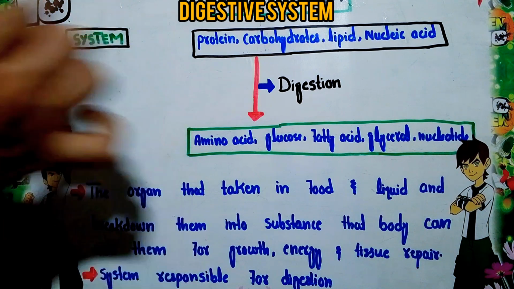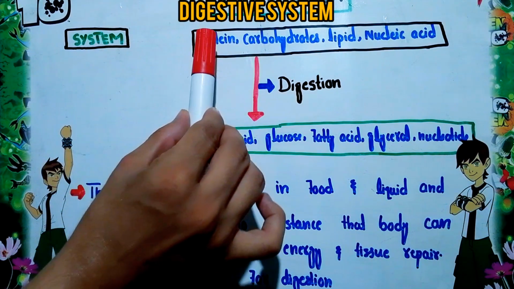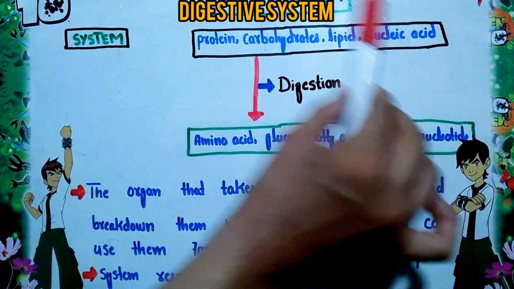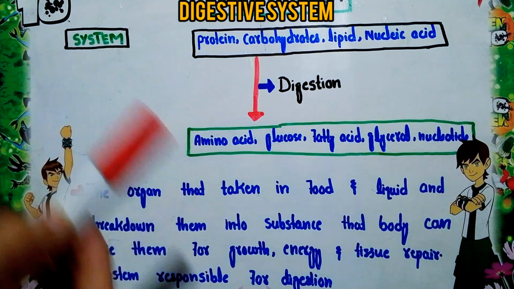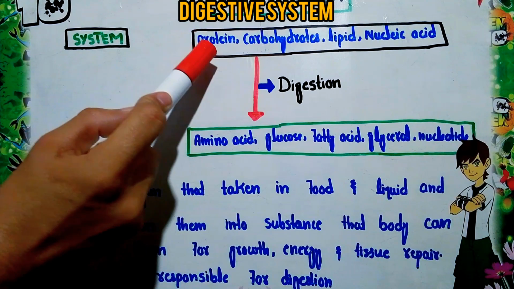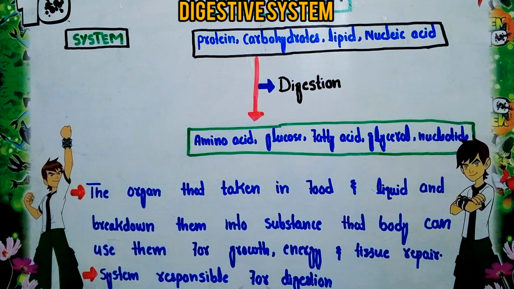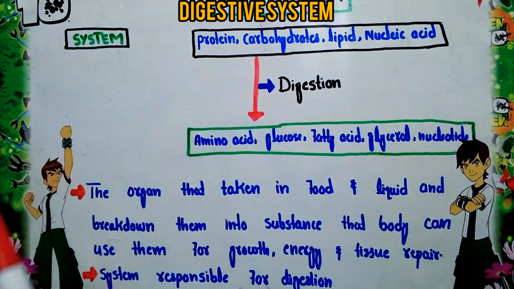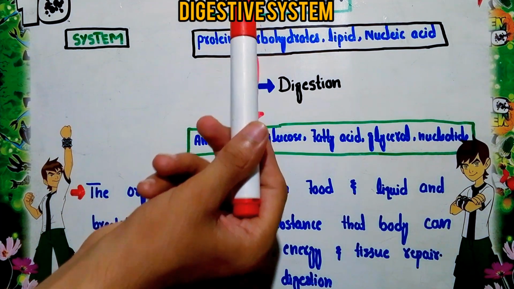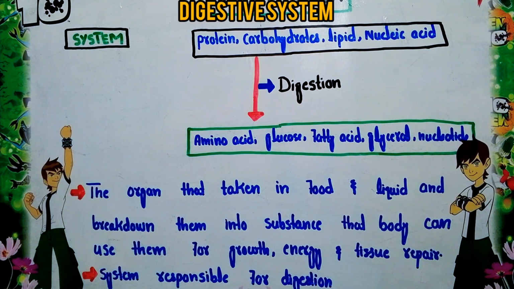So look at these points. The food that we consume in our daily life contains biomolecules, that is protein, carbohydrate, lipids and nucleic acid, which are present in the food items we consume. When we consume these biomolecules, they are broken down into their monomers or small molecules. When protein is broken down, it mainly forms amino acids. Carbohydrates are broken down into glucose, lipids are finally broken down into fatty acids and glycerol, and nucleic acids are converted into nucleotides.